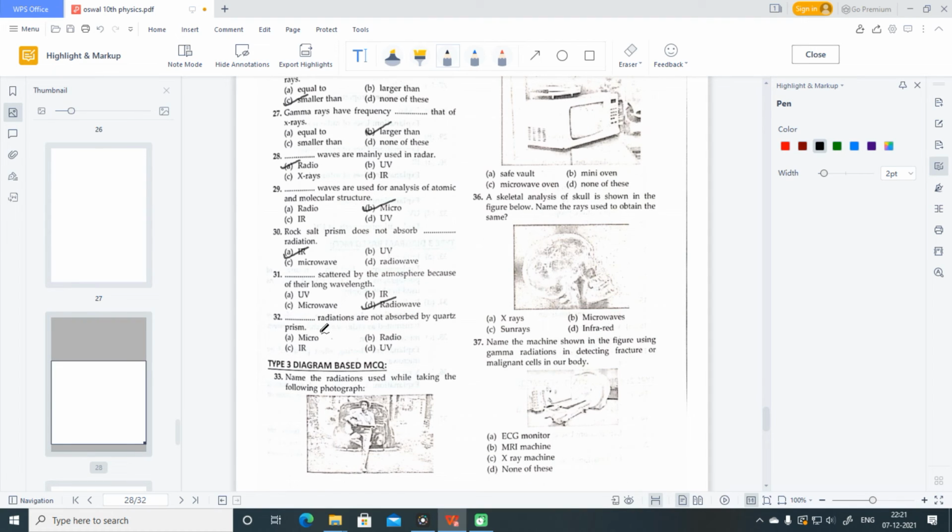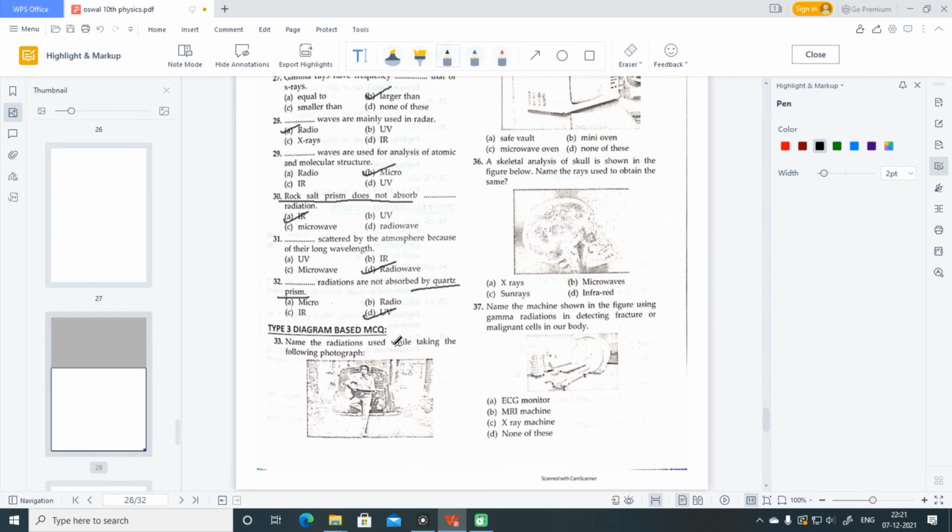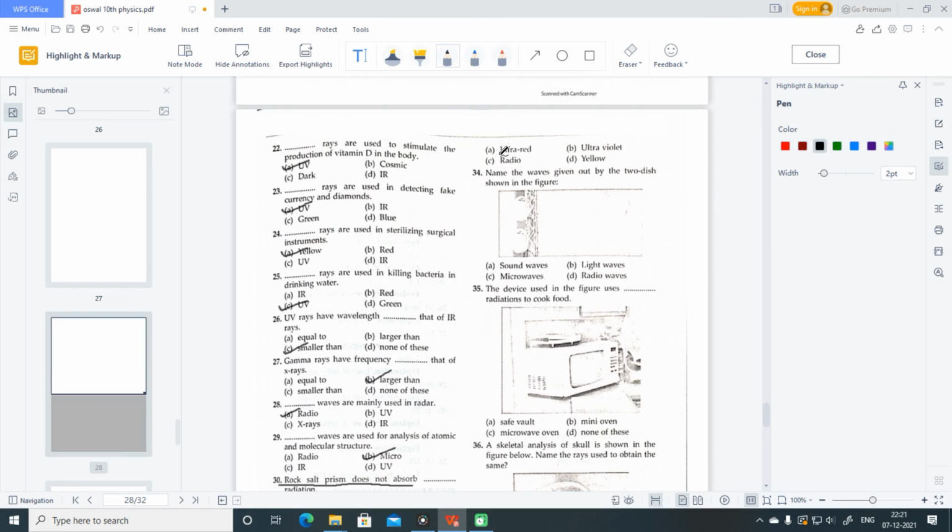Dash radiations are not absorbed by quartz prism. So quartz prism doesn't absorb UV rays. Look carefully, quartz prism does not absorb UV rays, while rock salt prism does not absorb infrared rays. So both are different. Name the radiations used while taking the following photograph. See, in the book this picture is in reddish color. While scanning I have lost all the colors here. So the reddish nature of the photograph is due to infrared rays which are used in photography.